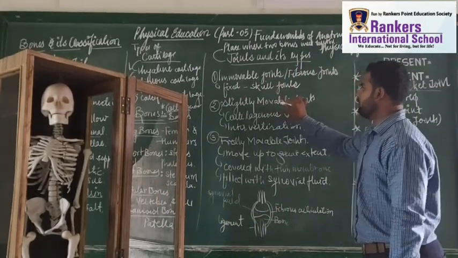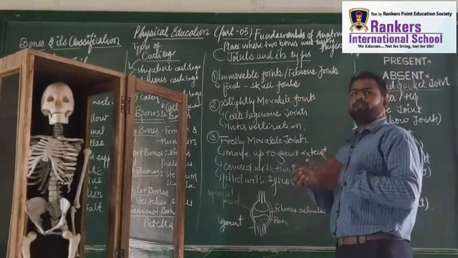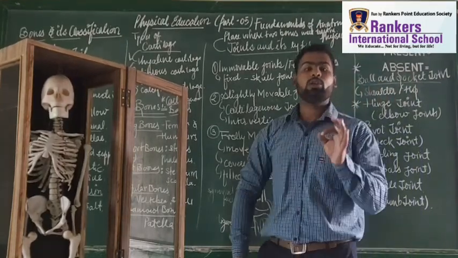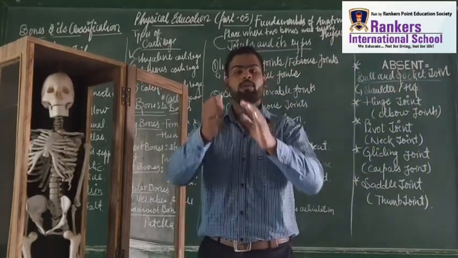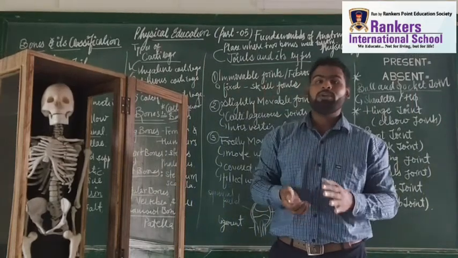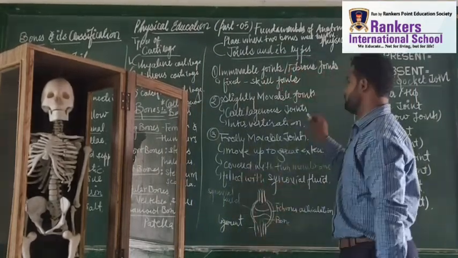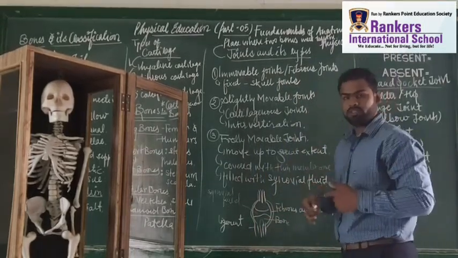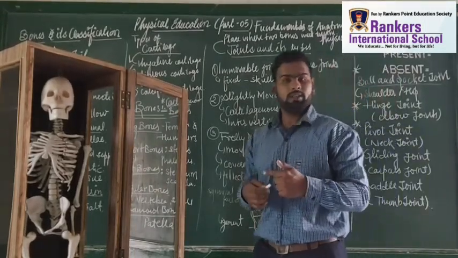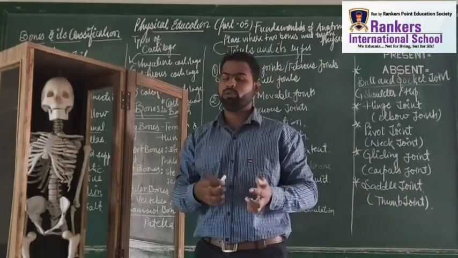Next are slightly movable joints. Whenever we talk about slightly movable joints, we talk about cartilaginous bones. These cartilaginous bones are generally present in the invertebrations. They are generally present in the ear region and in the nose region.